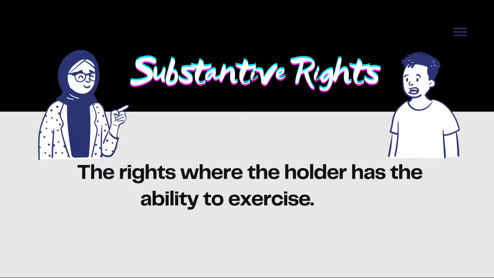So determining whether rights are substantive requires judgment, taking into account all facts and circumstances. The factors to consider in making that determination include, but are not limited to, whether there are any barriers, either economic or otherwise, that prevent the holder from exercising the right.